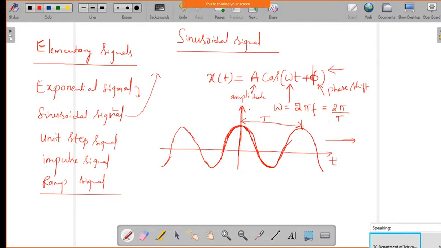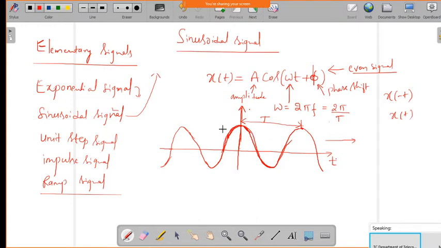Whatever the values are here, they are reflected here. So this is completely symmetric about the vertical axis. Whenever a signal is symmetric about the vertical axis, we call it an even signal. That's why the cos function is an even signal. If you take any value on the negative side, that is x of minus t, the wave shape will be the same as x of t defined in the positive direction.